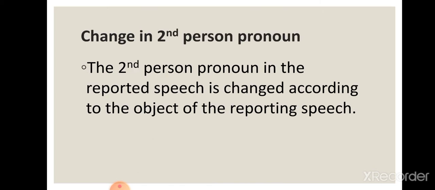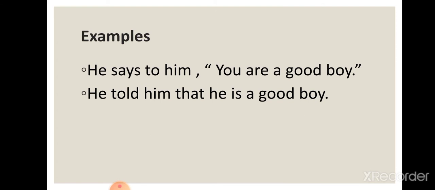So, the statement will be she says that she is a good student. The second person in the reported speech is changed according to the object of the reporting speech. For example, she says to him, "You are a good boy." She told him that he is a good boy. When in a sentence, in the reporting speech, a listener, an object, is there, then we change "says to" into "told." Here the object or the listener, you can say him, is present. So we have just changed "says to" into "told." She told him that he is a good boy.